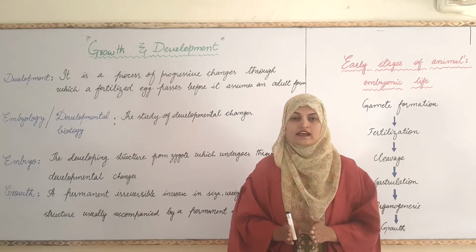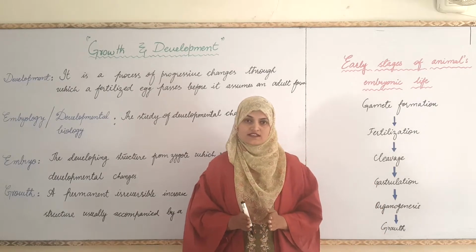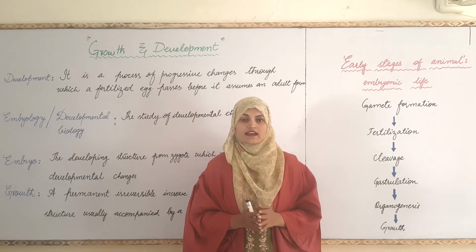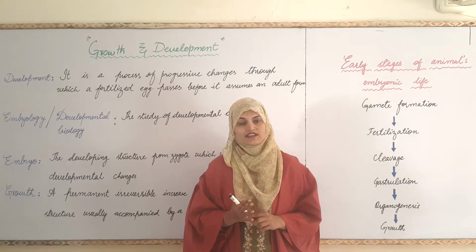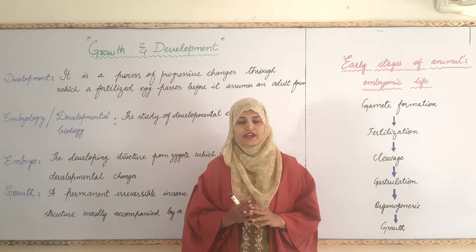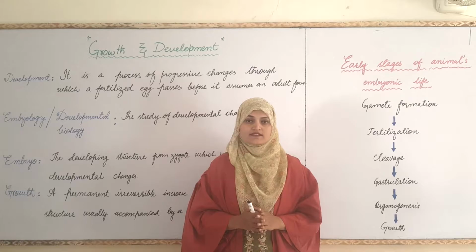Later on, further changes occur in an embryo, that is, an increase in size, structure, weight and shape, which is termed as growth.